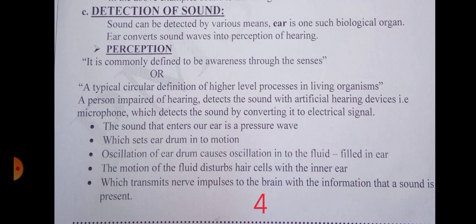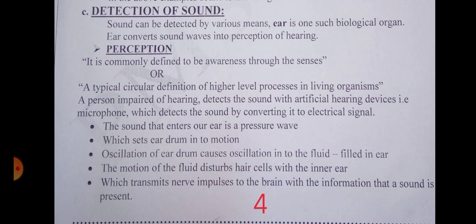The third thing which is necessary for the production, propagation, and detection of sound is detection of sound. Sound can be detected by various means. Ear is one such biological organ.